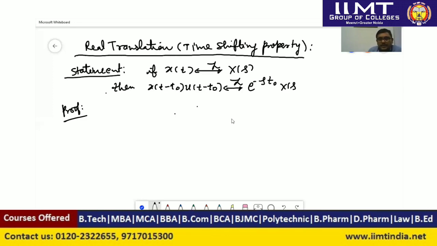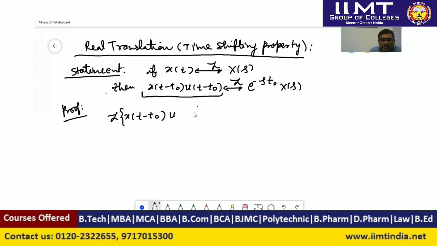So here we are studying real translation, that is time shifting property, and if Laplace transform of x(t) is equal to X(s), then Laplace transform of x(t minus t naught) u(t minus t naught) is equal to e to the power minus s t naught X(s). Okay. So here the given signal x(t) is time shifted, that is delayed by time t equal to t naught. So if a signal x(t) is given to us, then x(t minus t naught) will be the right shifted signal by time t naught. So here we have to find the Laplace transform of this signal. So Laplace transform of x(t minus t naught)